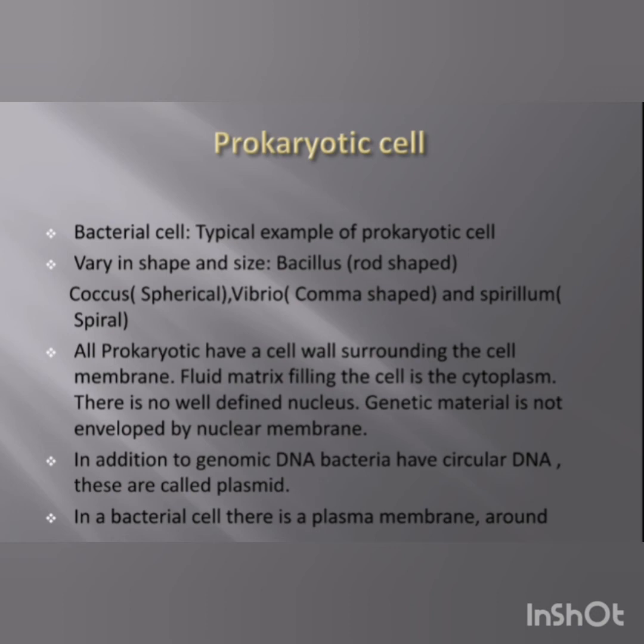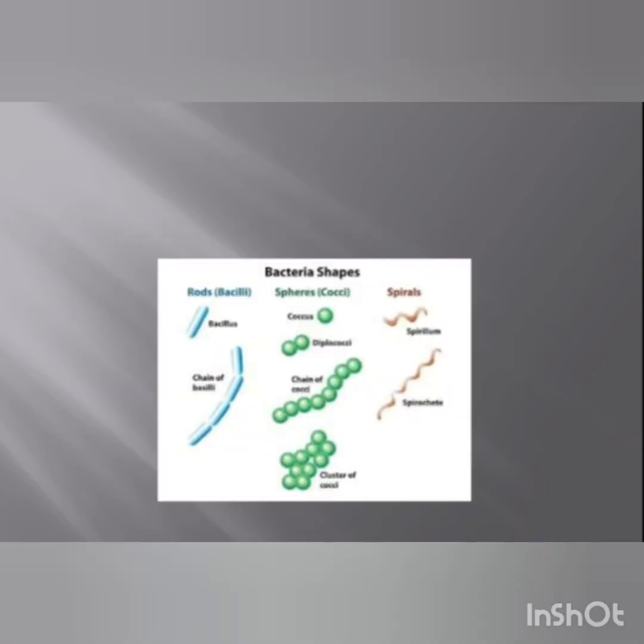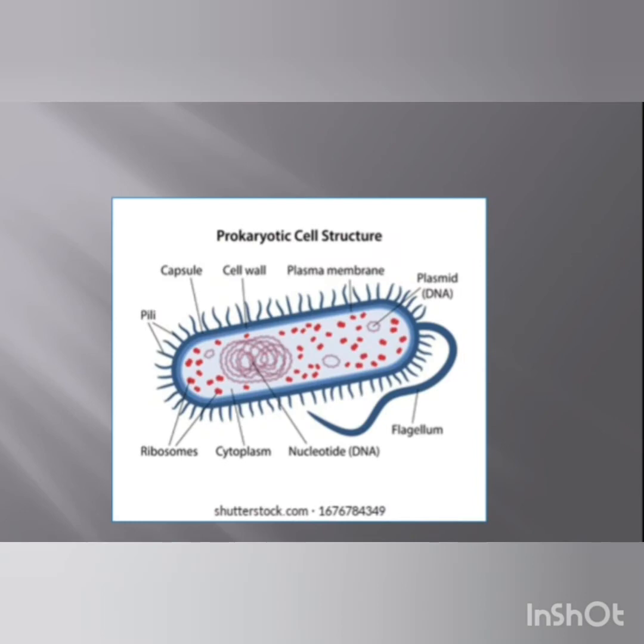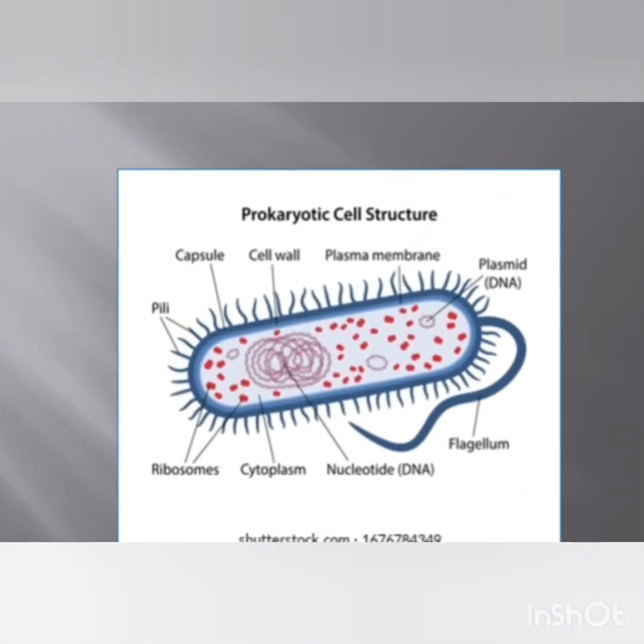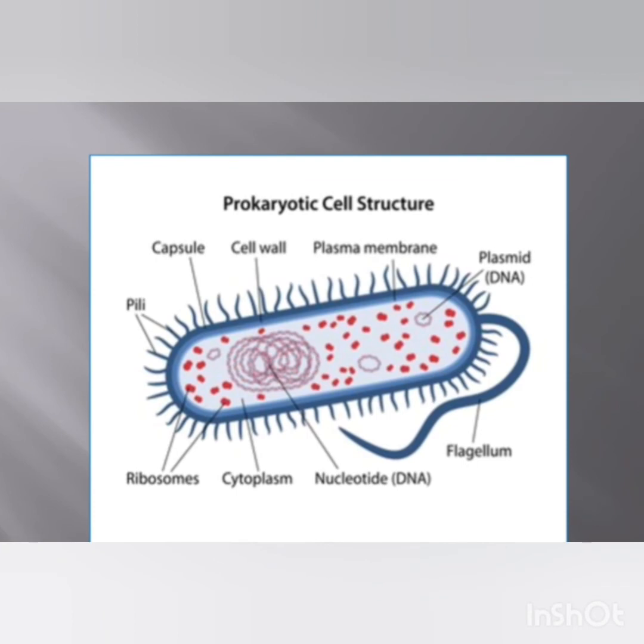In a bacterial cell, there is a plasma membrane, around which there is one more layer called the cell wall. These are the bacterial shapes of the bacteria that we have discussed just now. And this is the structure of our prokaryotic cell, which is a bacterial cell, right? So in this diagram, you can see clearly all the structures present in the prokaryotic cell.